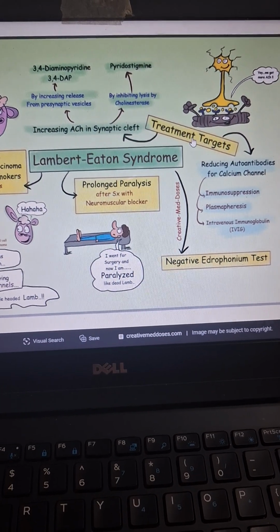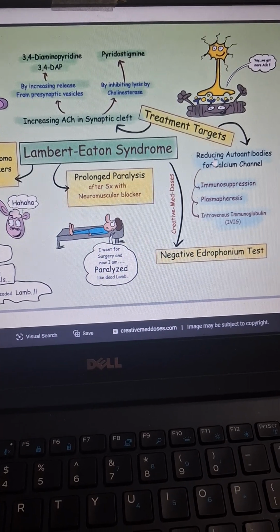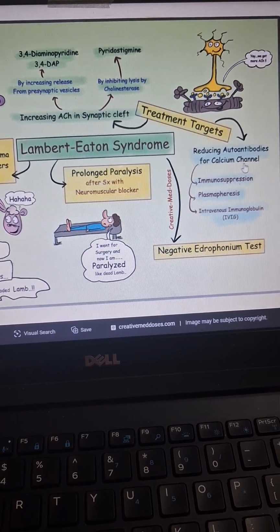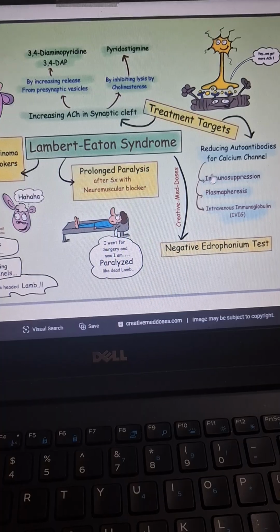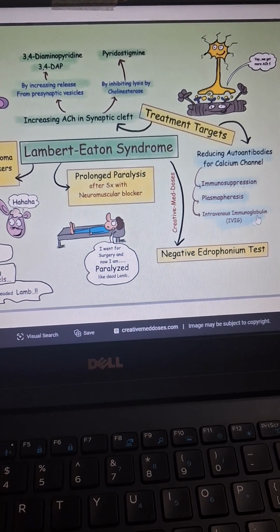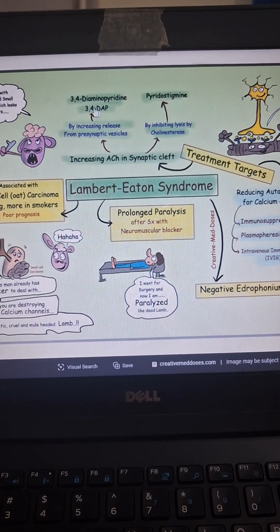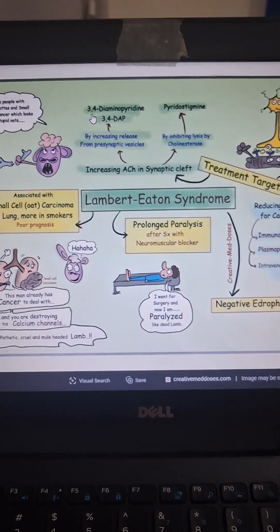All right, how will we target the treatments? We will reduce the autoantibodies for calcium channels, and we can do that by immunosuppression, plasmapheresis, and intravenous immunoglobulin. However, the most important point here is 3,4-DAP.